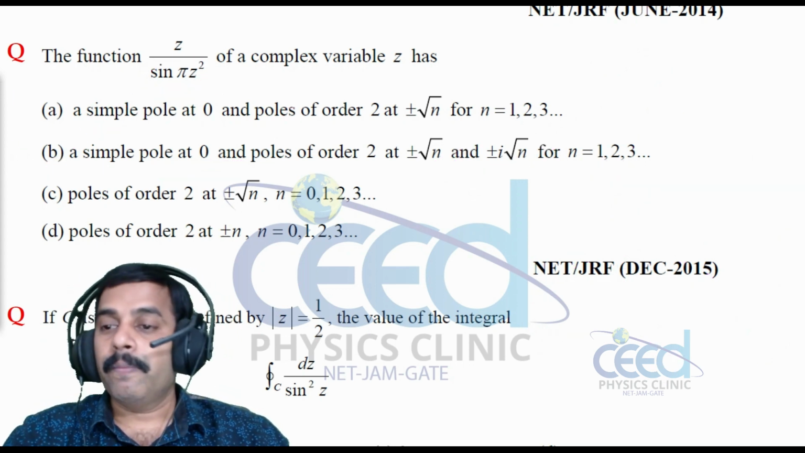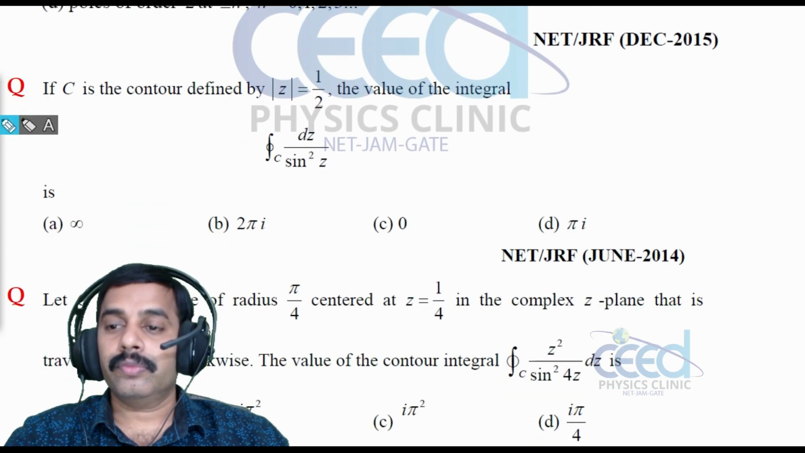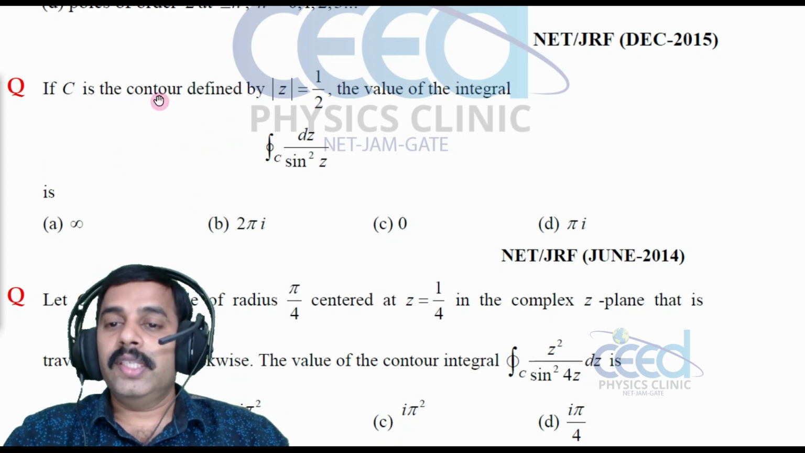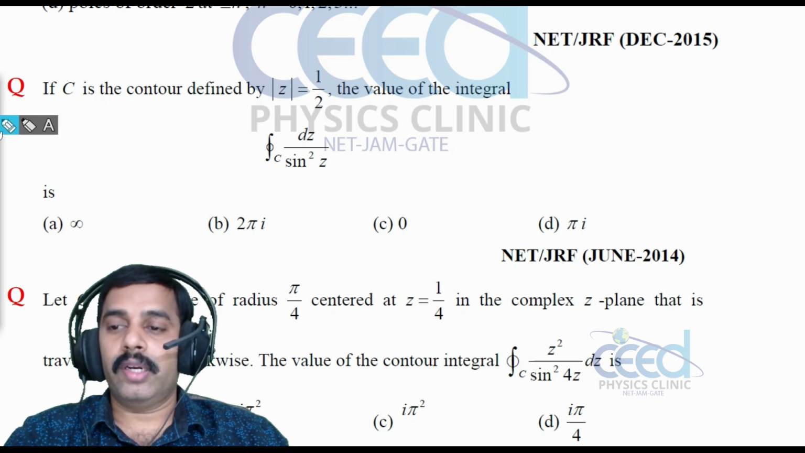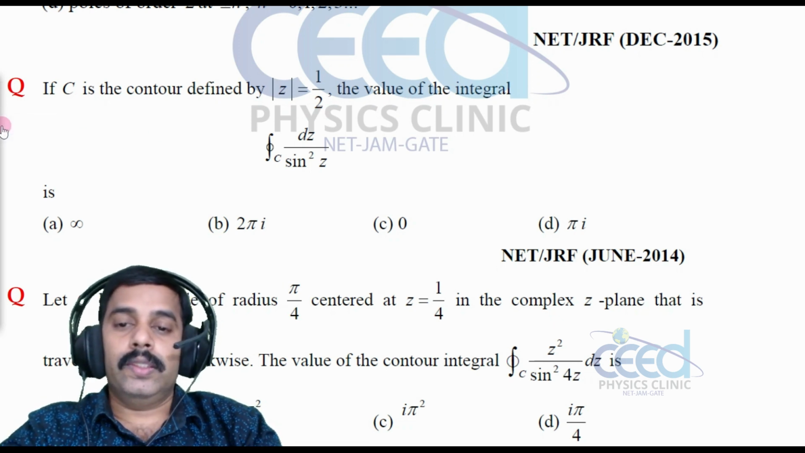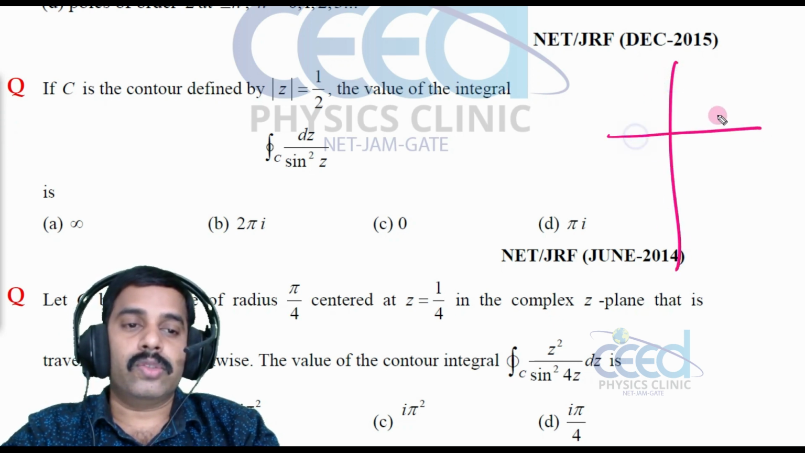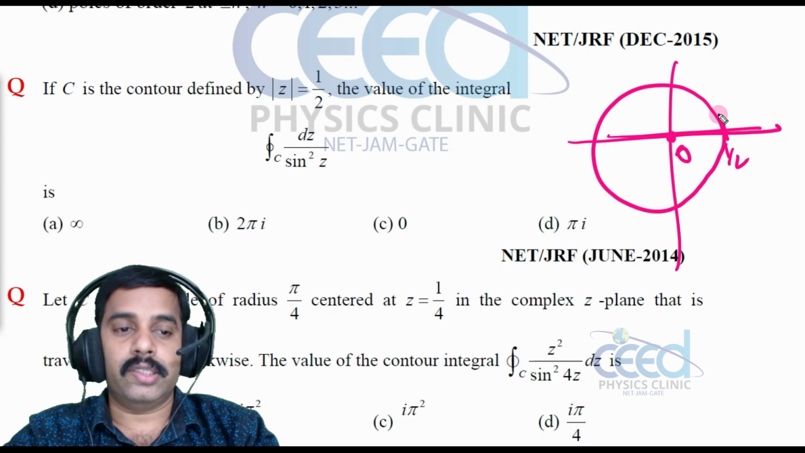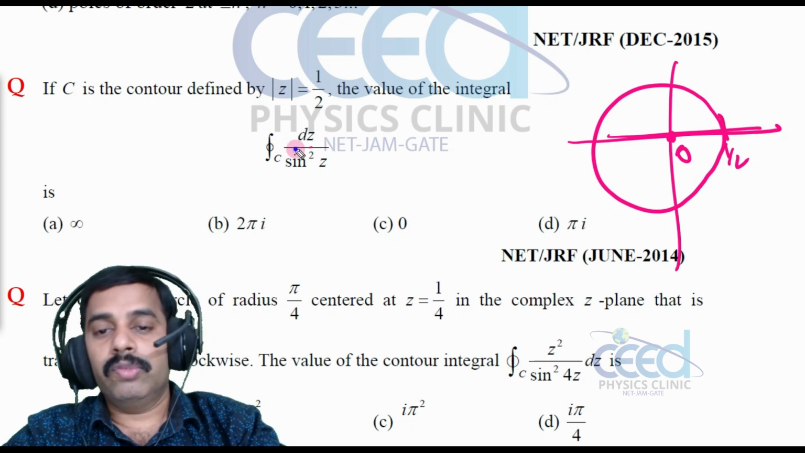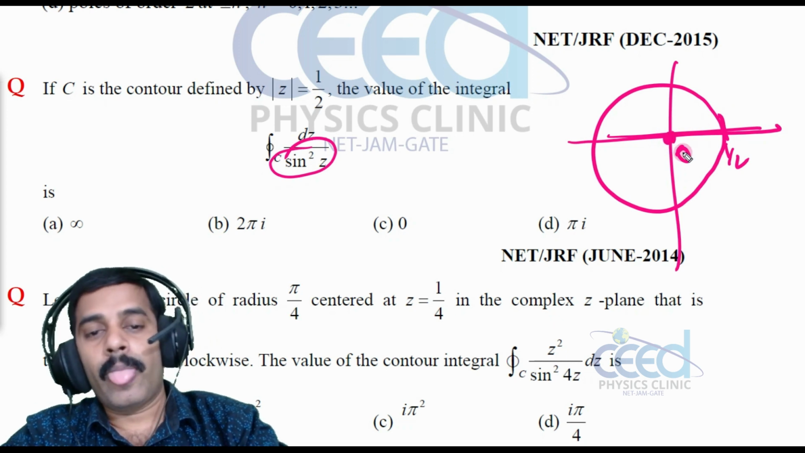All right. Now we have another question here. C is a contour defined by mod z is equal to 1 by 2, the value of the integral, right? So mod z is equal to 1 by 2 means the center is 0 and the radius is 1 by 2. So we can draw a circle like this, right? If you look into this, z is equal to 0 is a pole that is within this contour, right? So it is a double pole.